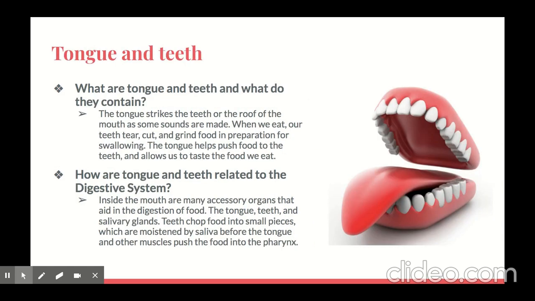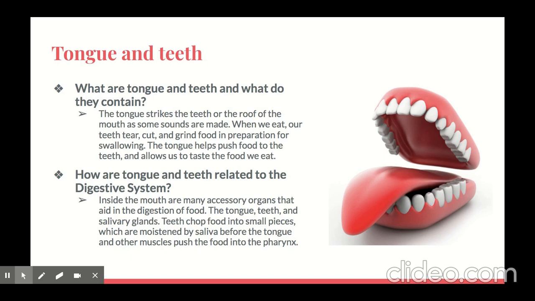The tongue and teeth. What are tongue and teeth, and what do they contain? The tongue strikes the teeth or the roof of the mouth as some sounds are made. When we eat, our teeth tear, cut, and grind food in preparation for swallowing. The tongue helps push food down to the teeth and allows us to taste the food we eat. How are tongue and teeth related to the digestive system?